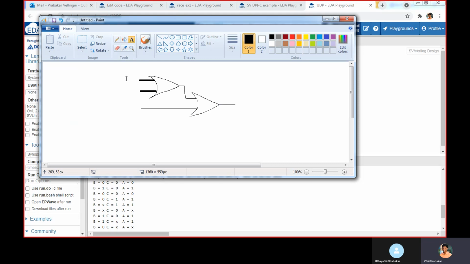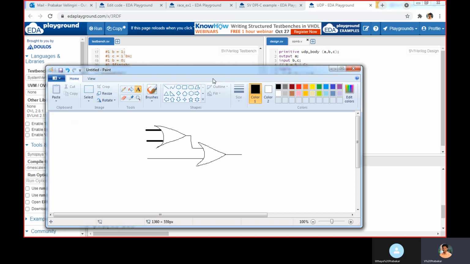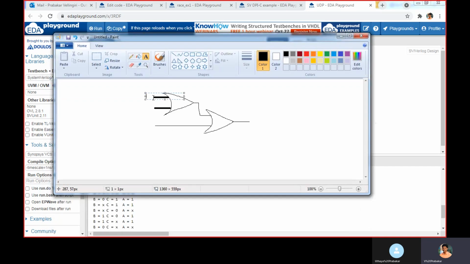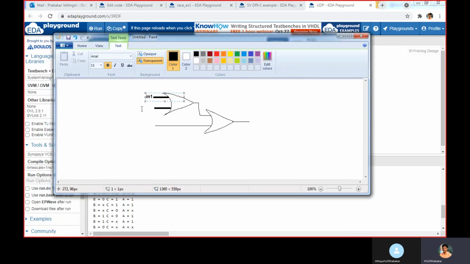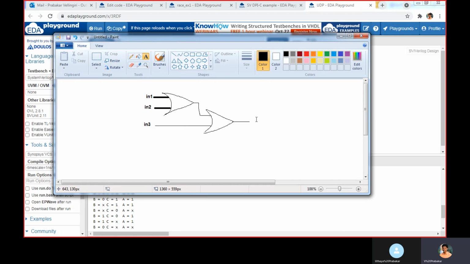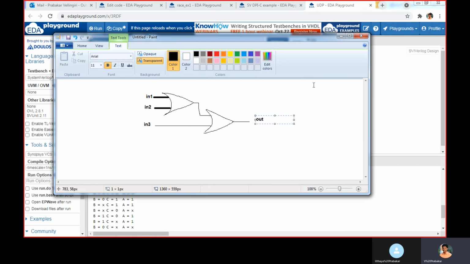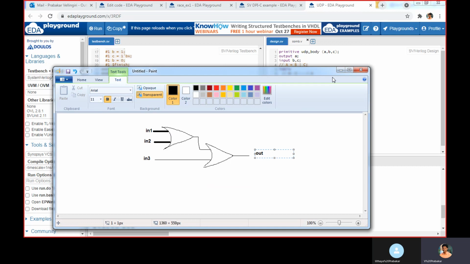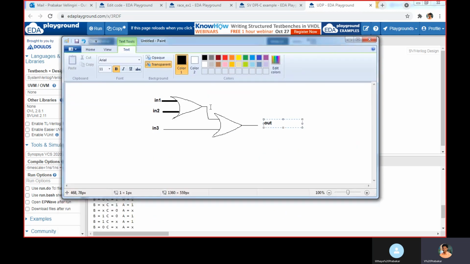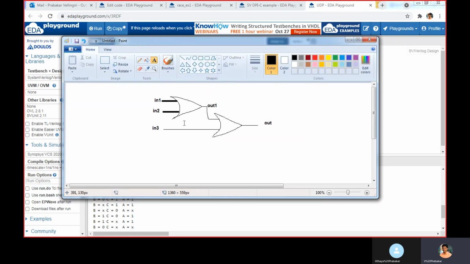Here, variable names we are going to use as in1, in2, in3 and out. This is out. Intermediate wire, that is out1. Okay. I already created this UDP body as a primitive.